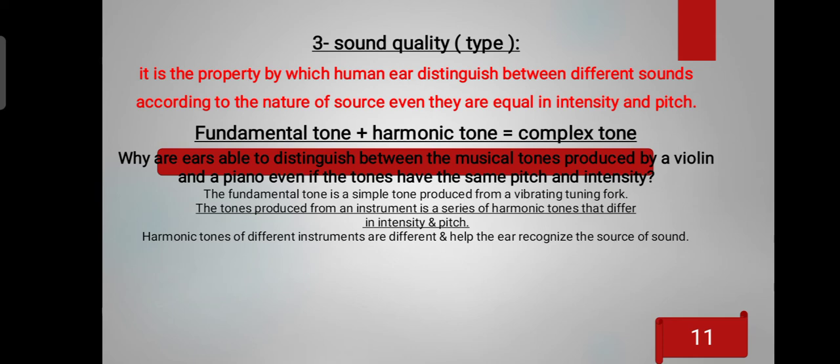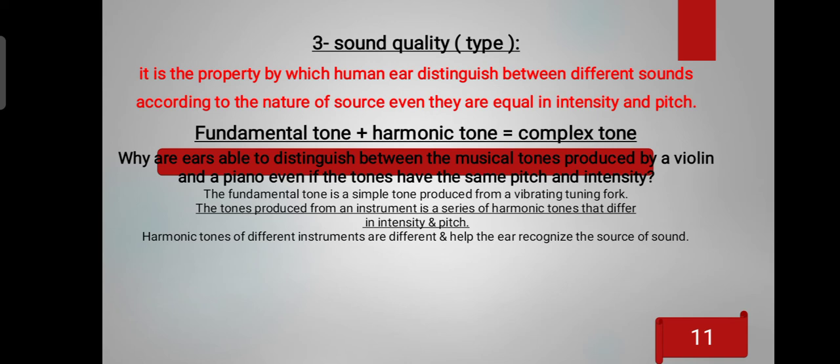What is the meaning of sound quality? It is a property by which the human ear distinguishes between different sounds according to the nature of the source, even if they are equal in intensity or pitch. So any tune you hear is called a complex tune. It is formed by a fundamental tune plus harmonic tunes.